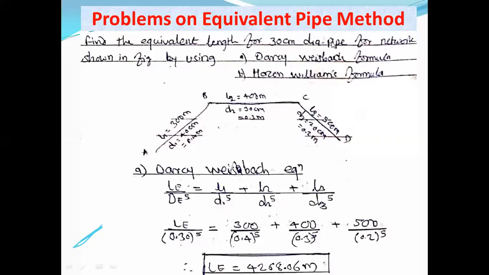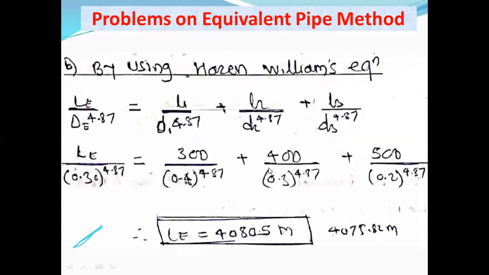Some students have got the answer for both the equations. By the Hazen-Williams equation, the answer for the equivalent length is 4080.5. Here Anjali Kapat has got 4075.